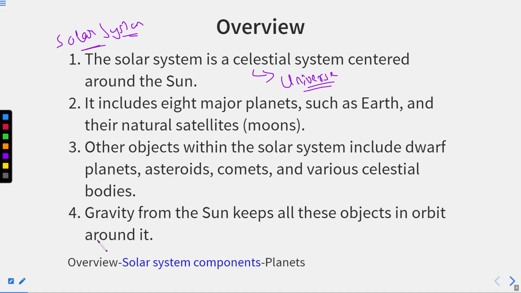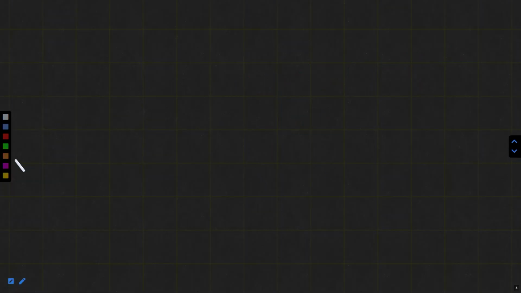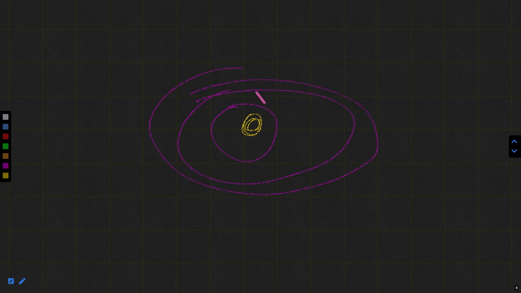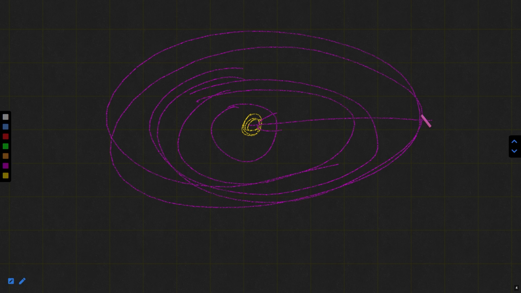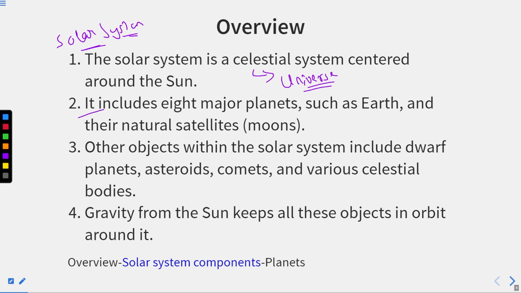What does it mean? If you see the diagram of the solar system, you will find that in the middle there is the Sun, and around it there are various planets like this. So the Sun is at the center and the remaining 8 planets are revolving around the Sun. Remember this. It includes 8 major planets such as Earth and their natural satellites like the Moon.